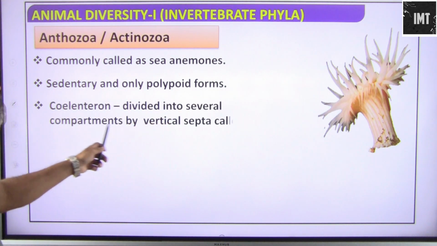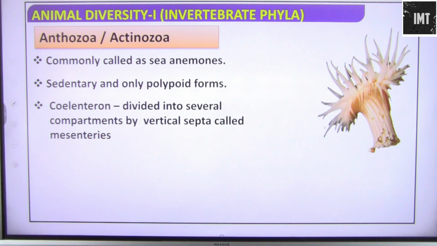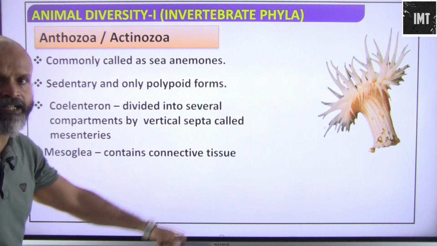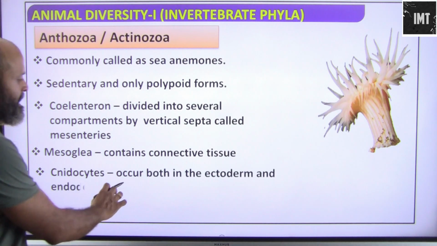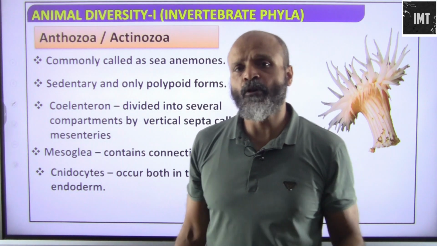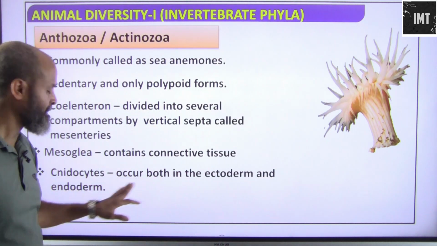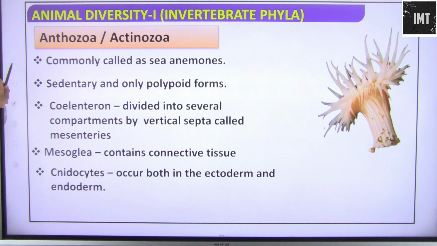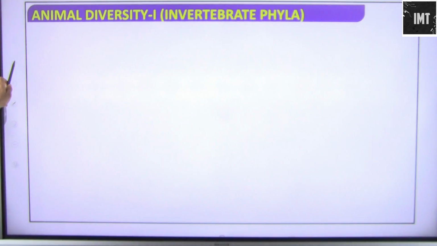Coelenteron is divided into several compartments by vertical septa called mesenteries. The mesoglea contains connective tissue. Cnidocytes, the poisonous stinging cells, occur both in the external ectoderm and the endoderm. Here the germ cells are derived from the endoderm.